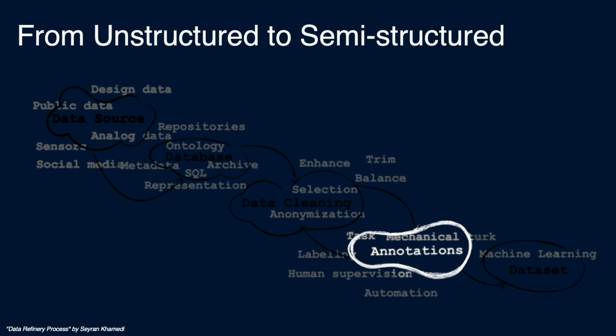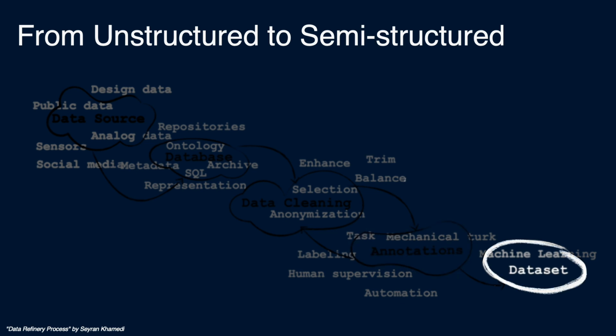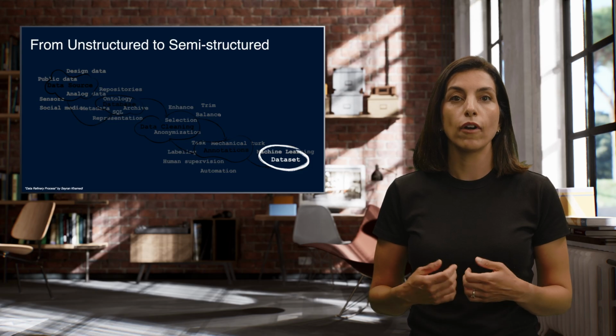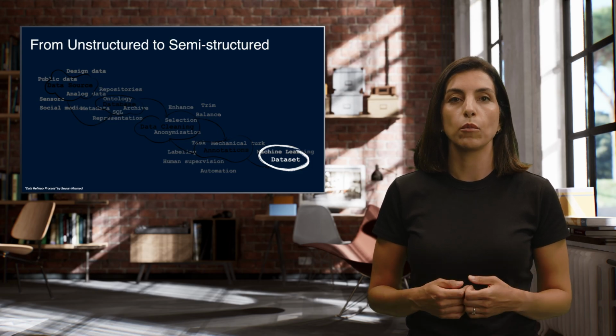This step may involve human supervision through platforms like Mechanical Turk, adding annotations, context, and labels to the data, making it suitable for training machine learning models in a supervised manner. Finally, the annotated data becomes well-structured data. This data is now ready for use in machine learning and AI applications, providing a robust foundation for training models.